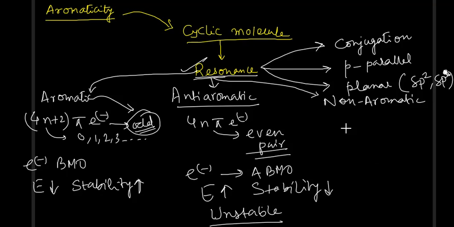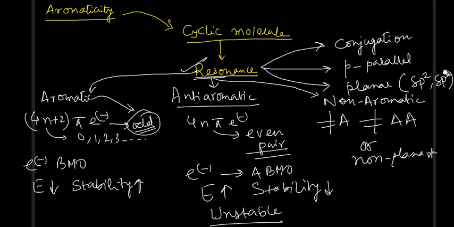Next is, suppose it is not aromatic, it is not anti-aromatic, neither aromatic nor anti-aromatic, or non-planar. Okay, if the molecule is not planar, then it will be called non-aromatic. Remember, it will be called non-aromatic. I'll abbreviate it as Na from now on.